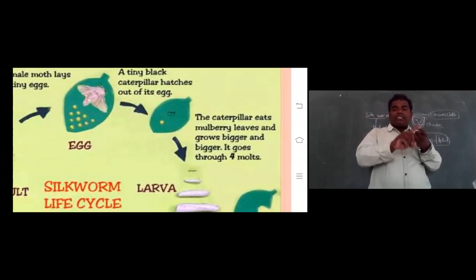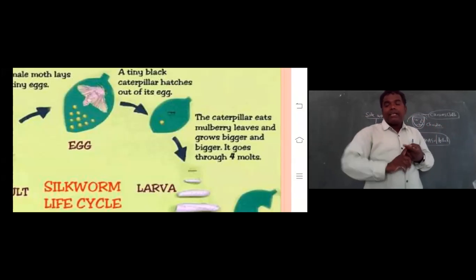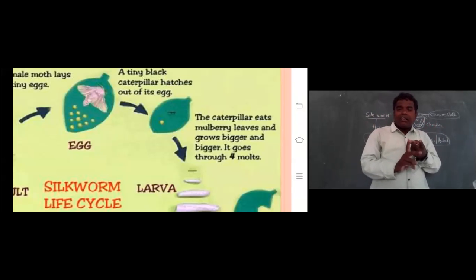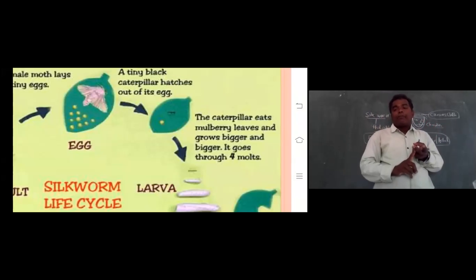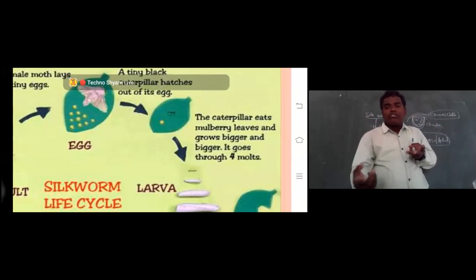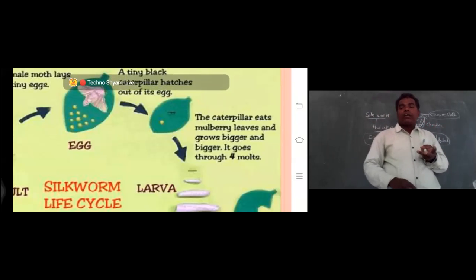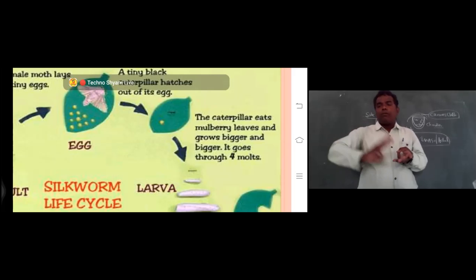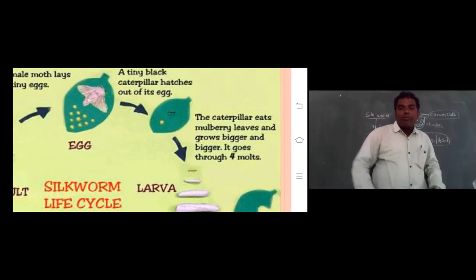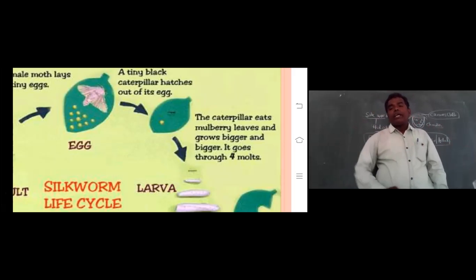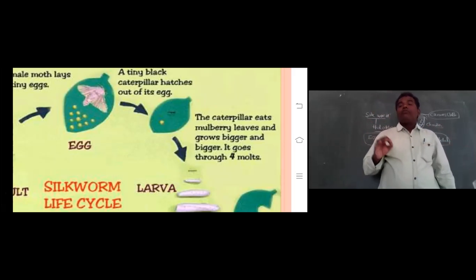The first instar larva converts into the second instar larva by the first ecdysis, that is the first molding. The second instar larva converts into the third instar larva by the second molding. The third instar larva converts into the fourth instar larva by the third ecdysis, the third molding. The fourth instar larva converts into the fifth instar larva by which molding? The fourth molding takes place. Okay, now clear.